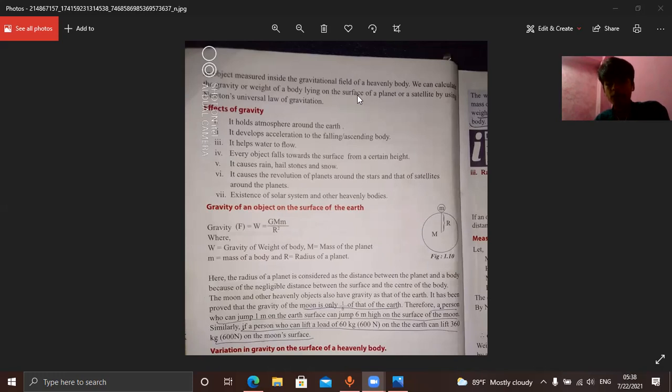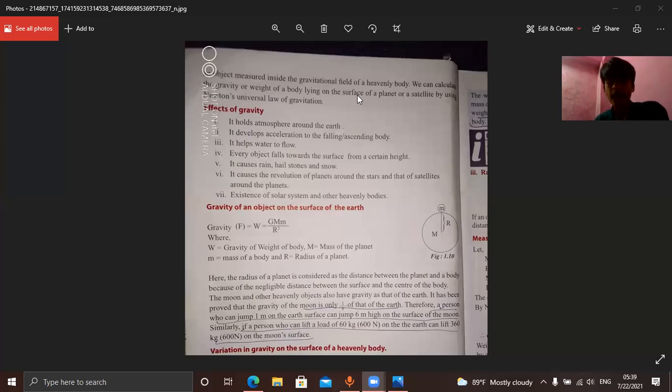It causes the revolution of planets around the star, and of satellites around the planet. Our Earth revolves around the sun, and the moon revolves around the Earth. Why does that happen? Because the sun has gravity, and that gravity is attracting the Earth. So that's why we are revolving around the sun. And the moon is revolving around Earth because Earth is attracting the moon with its gravitational force. These are the effects.